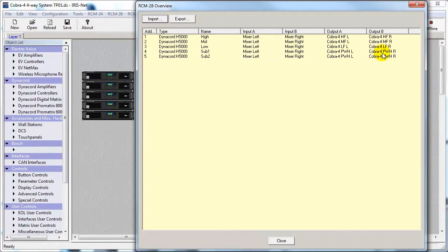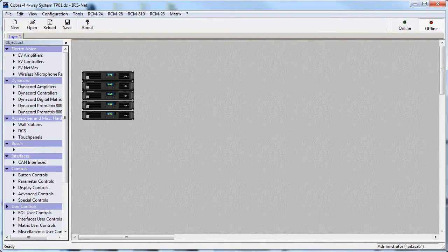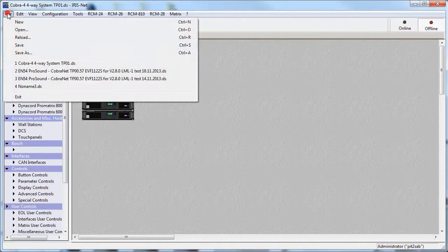Please observe that no amplifier name may be used multiple times. Close the RCM-28 Overview dialog. And don't forget to save your project file.